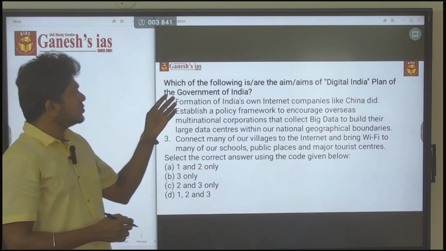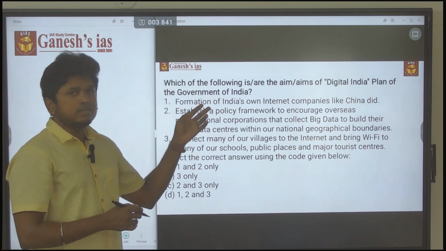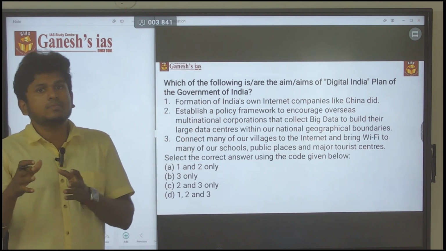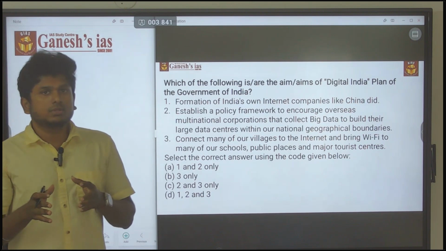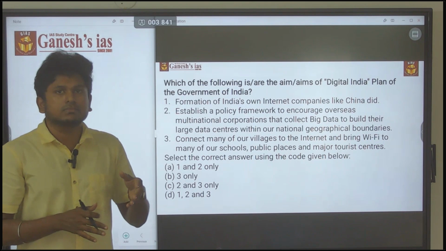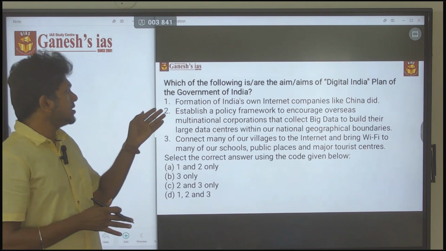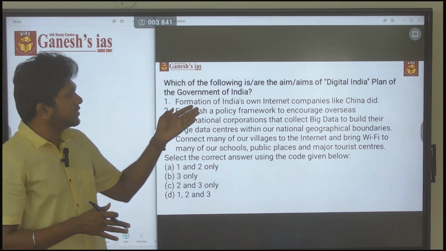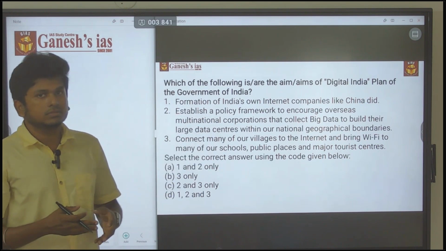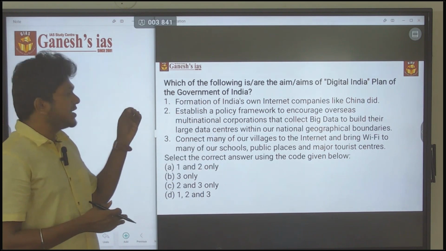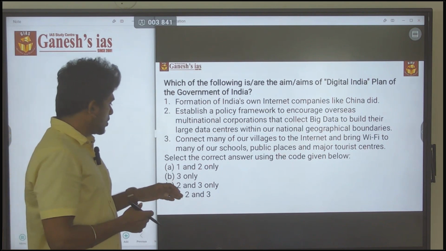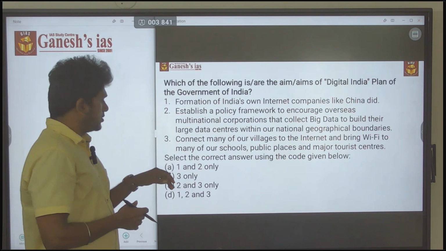Okay, but the question is more clear. It is not asking what will be the outcome, what are the possible outcomes of the Digital India plan. The question is clearly asking about the aim and ambition. So in that sense, the formation of India's own internet company like China did is totally irrelevant. Why that? You can easily eliminate statement 1. So eliminate statement 1, you can find that 2 and 3.